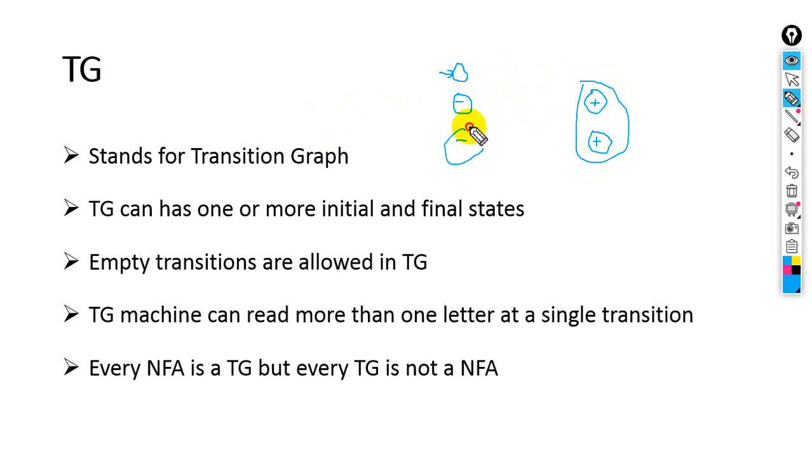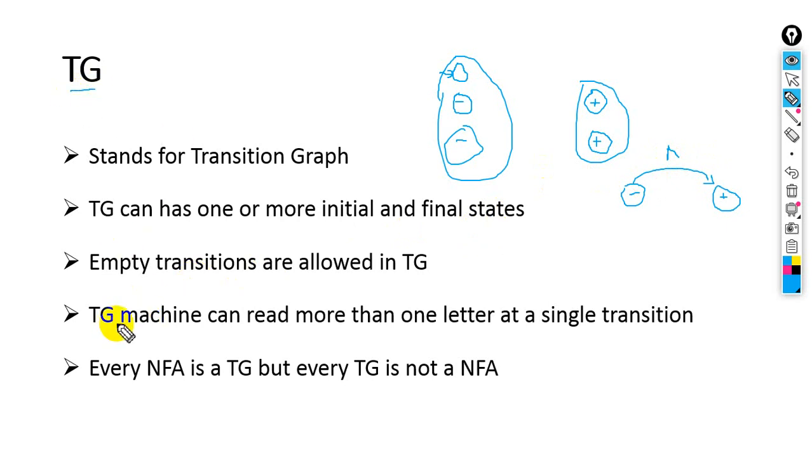So in TG we have more than one final or initial state. Okay, next one: empty transitions are allowed in TG, same like NFA. So here we can also draw empty transitions. For example, if we have an initial state and a final state, we can also have an empty transition just like this. This is an empty transition, a null transition. This transition has no letter. It's like NFA, we also have empty transitions in TG.